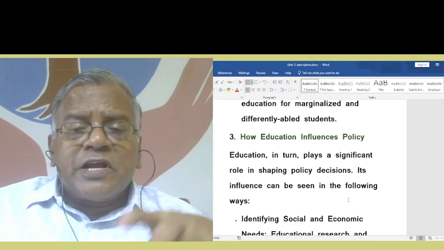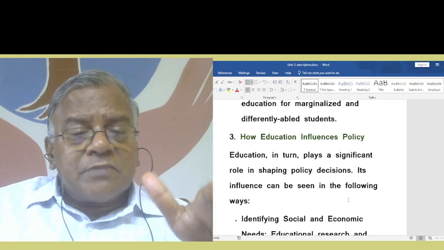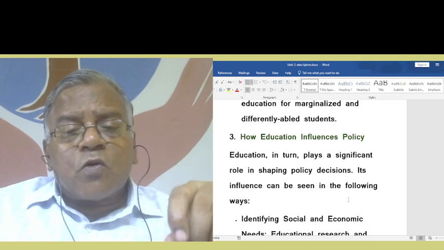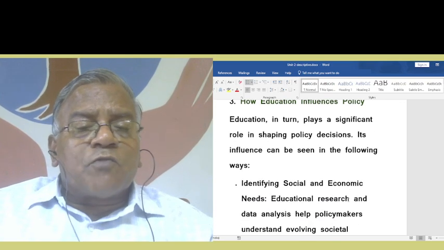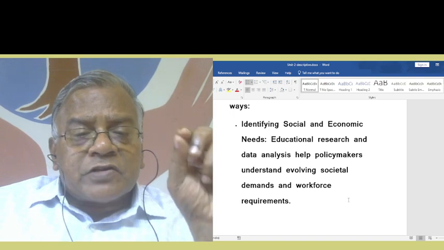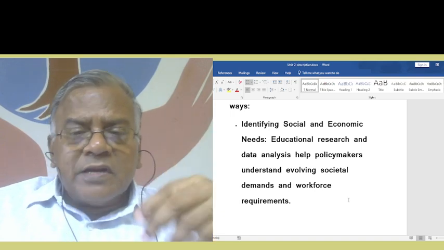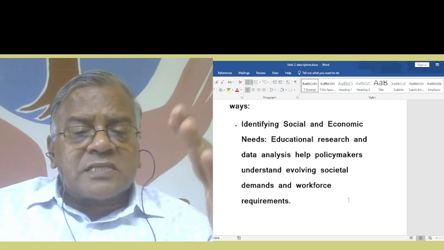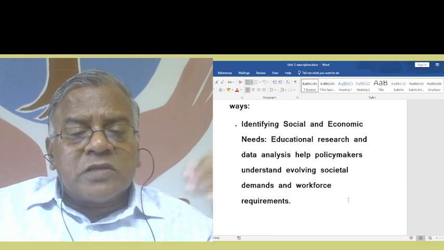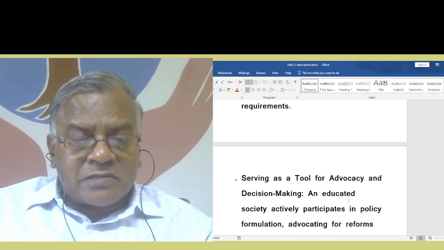How education influences policy? Education in turn plays a significant role in shaping policy decisions. Its influence can be seen in the following ways. Identifying social and economic needs. Educational research and data analysis help policymakers understand evolving societal demands and workforce requirements.